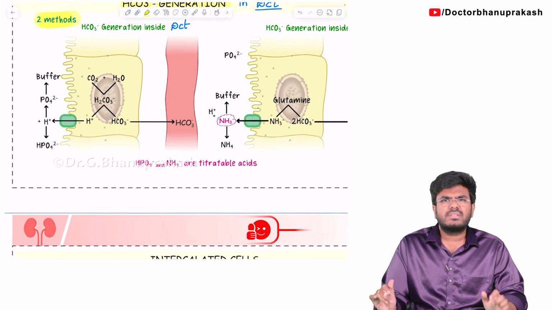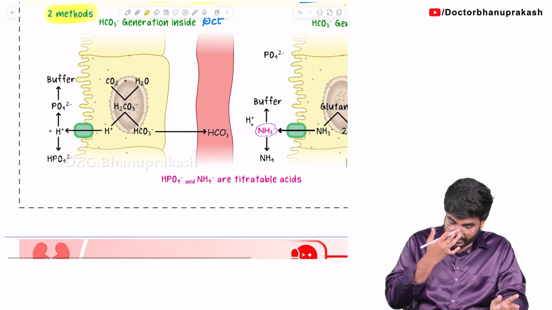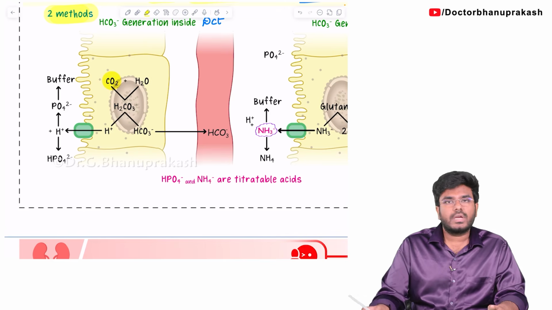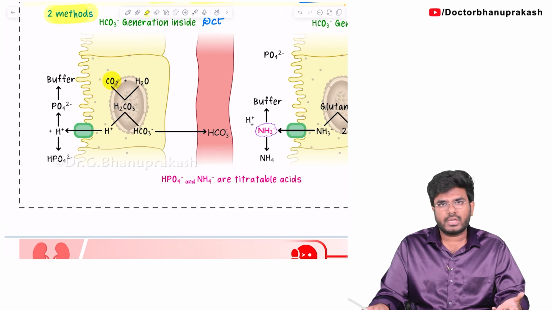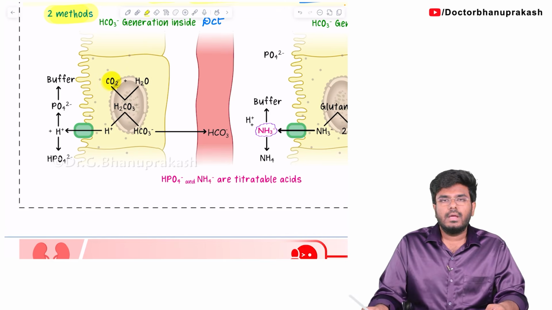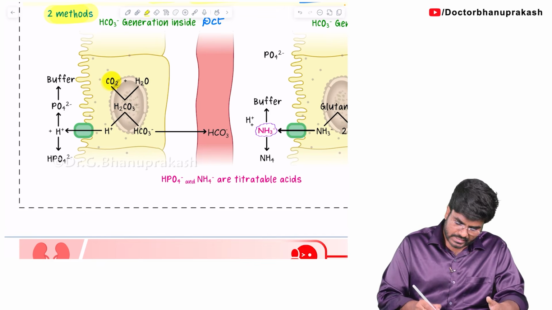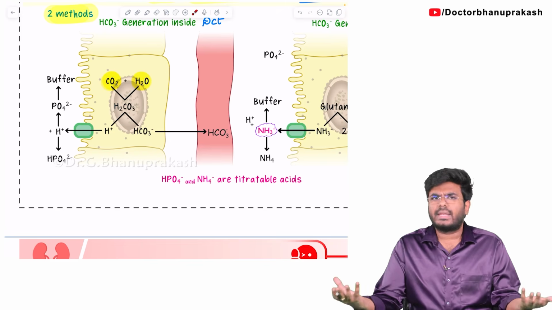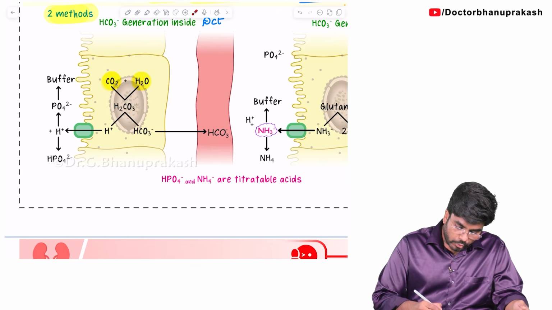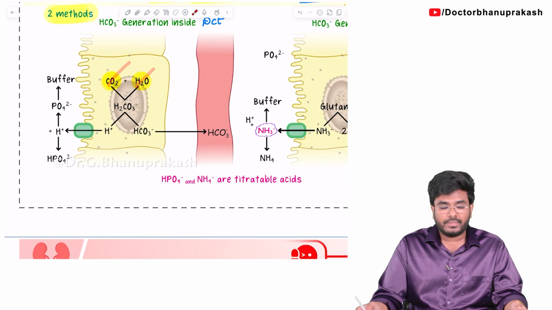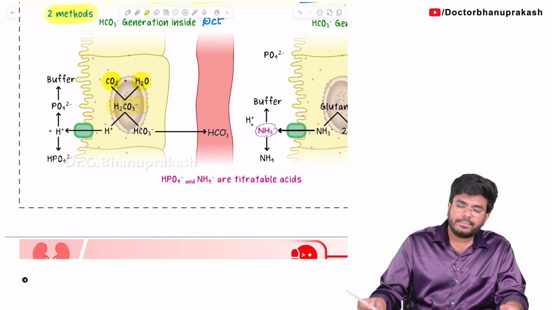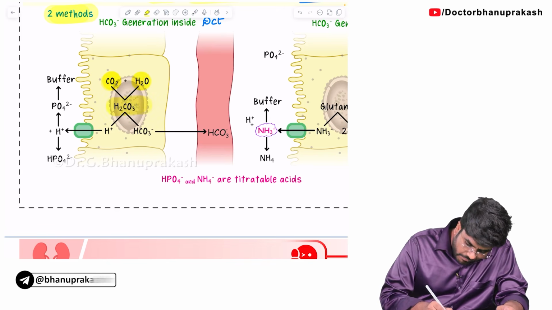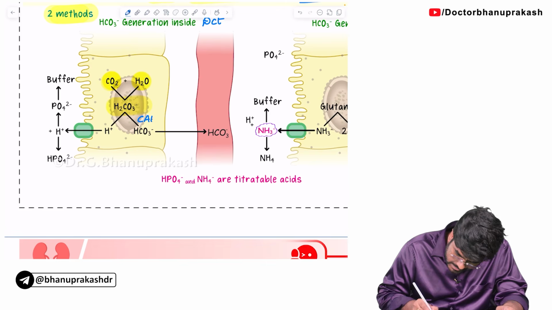What is method number one? Simple. We all know cells produce carbon dioxide. Cells use oxygen and produce carbon dioxide. And we all know cells contain water. In the cell cytoplasm, water is there. So carbon dioxide and water are anyway there in the cell. Now when you mix this carbon dioxide and water, what can you produce? H2CO3.